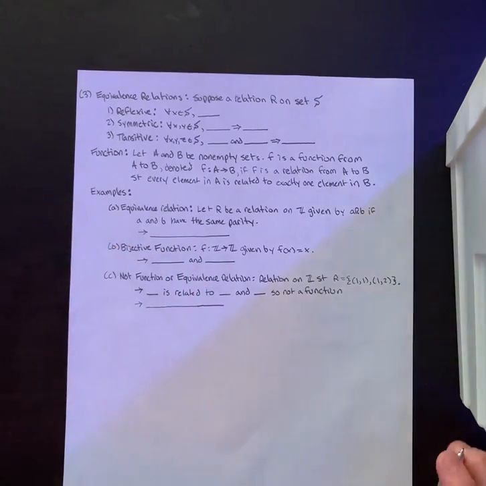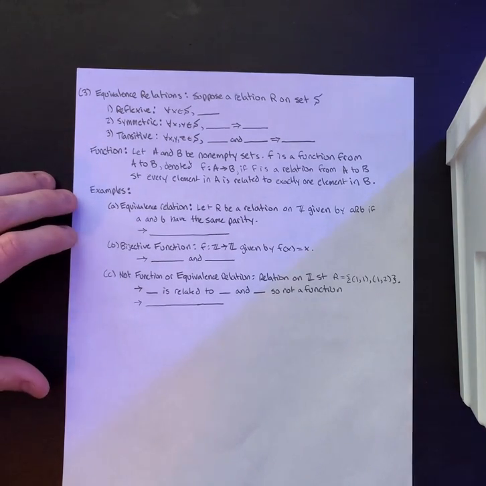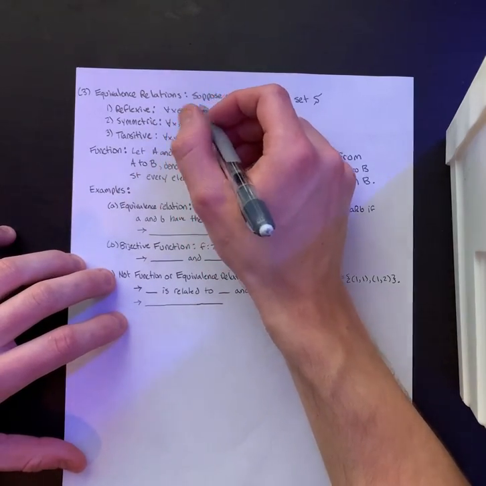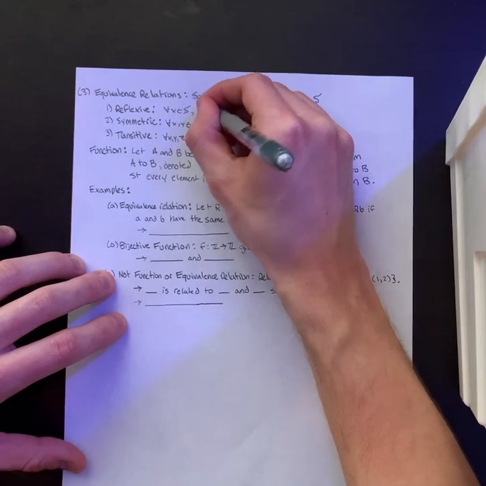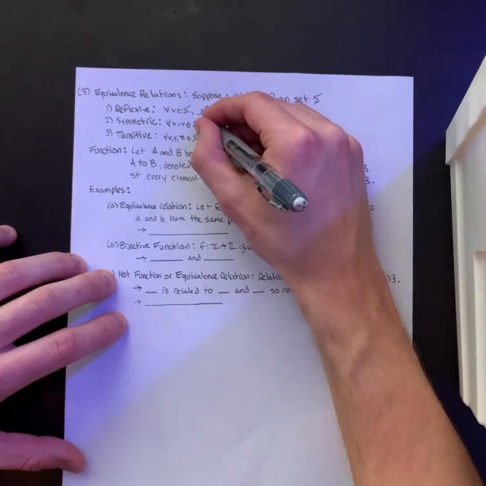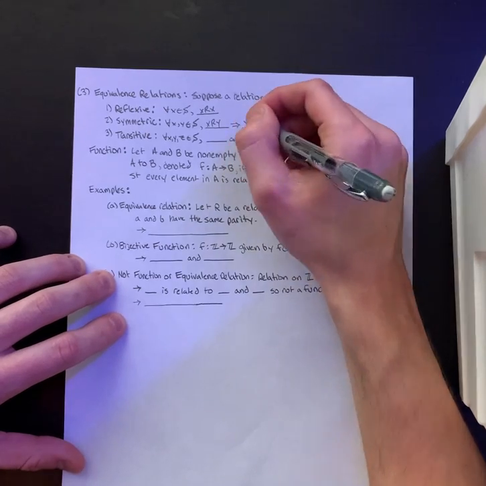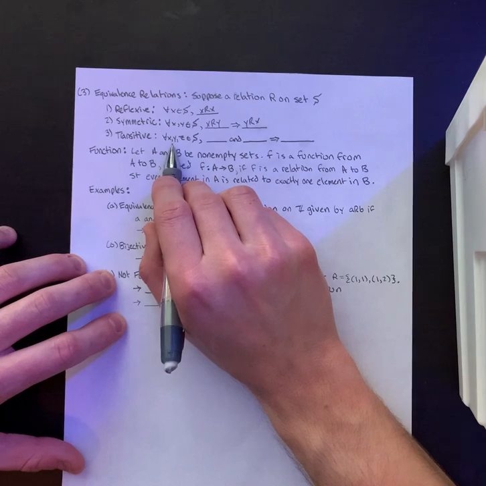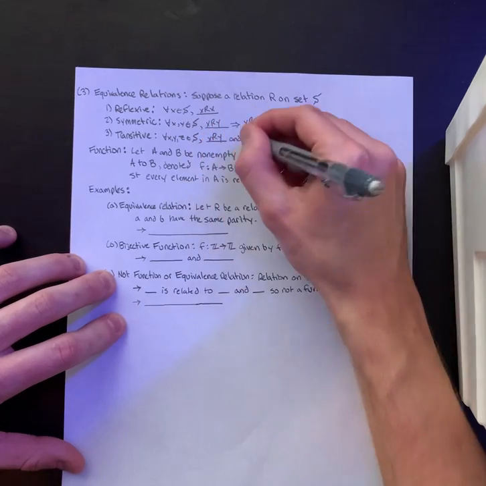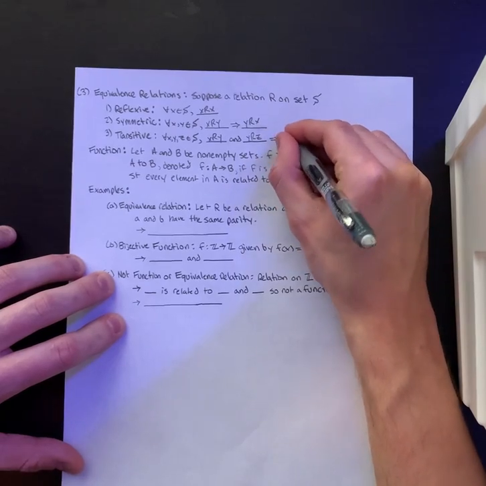All right, question 3. We have an equivalence relation where you suppose a relation R on the set S. It would have 3 properties. Number 1, reflexive: for every x in the set, x is related to x. Number 2, symmetric: for every x and y in S, x is related to y implies y is related to x. And 3, it's also transitive: for every x, y, and z in S, if x is related to y and y is related to z, this implies that x is related to z.